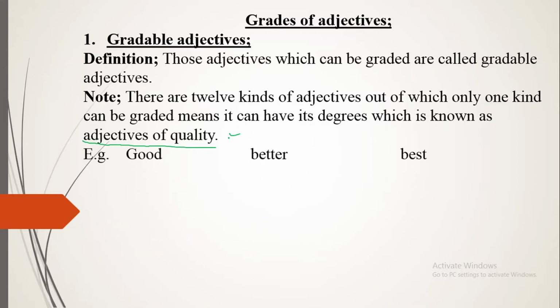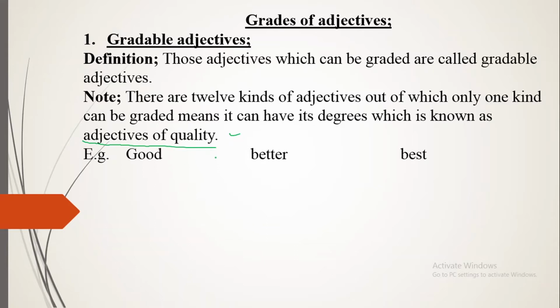Now, good is an adjective of quality which can be graded. I will share the link in the description box where you will be able to understand which adjectives we can grade, known as gradable adjectives. We have the adjective good; its comparative degree is better and its superlative degree is best. So we can grade it.